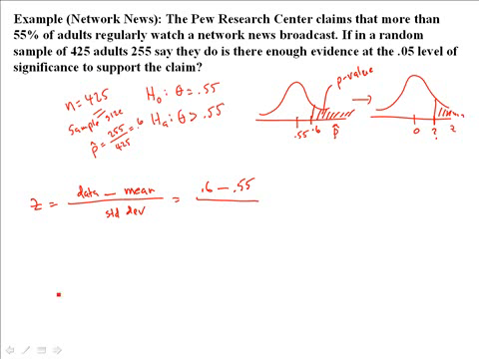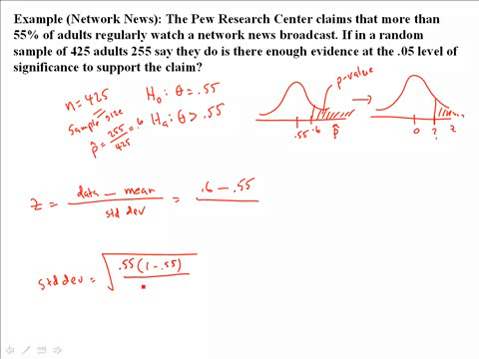You have to do the square root. Yeah, that's it. That's what you were remembering a minute ago when you were remembering that formula. You're remembering part of this formula. It's the square root of what? Do you remember what goes on the inside? So I know in the brackets it's 1 minus. Yeah, that's right. There's a part right here that's 1 minus that. And then 0.55 is over. Yeah, that's right. So this is the population proportion here, and then 1 minus the population proportion, over 425. Yeah, that's the sample size, right?